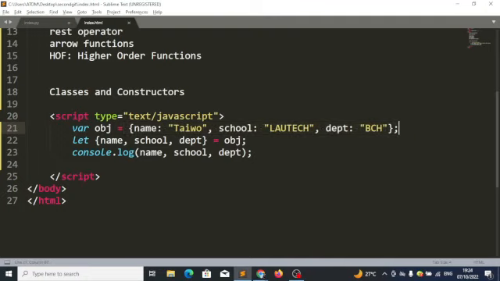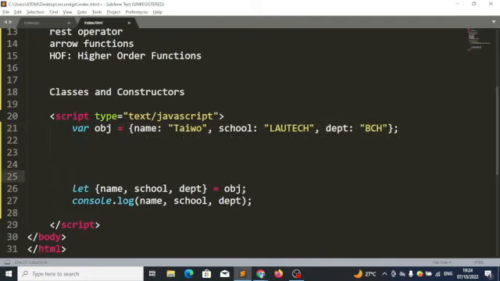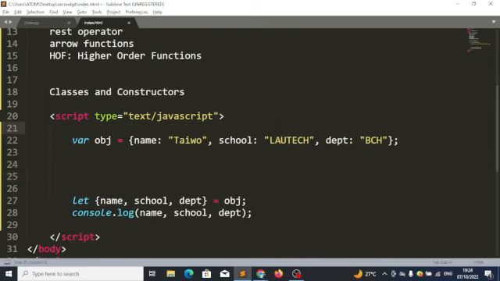The reason is this. Let's compare the two of them. If I have an array like this and I want to display 5, I have to say that I want the second value, that is A index 1. But if I want school, whether school is here or here, it doesn't matter.